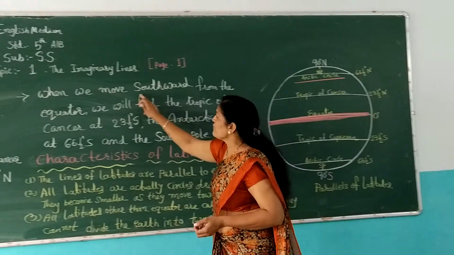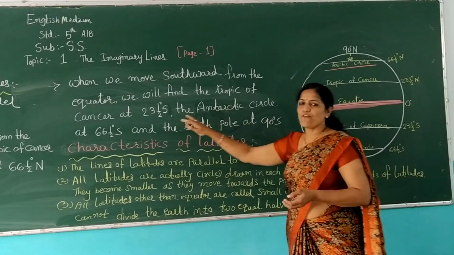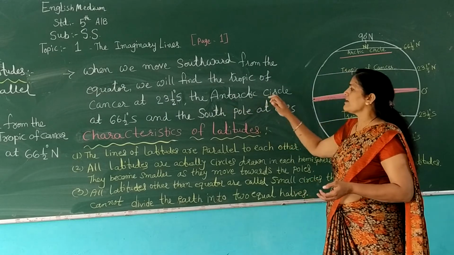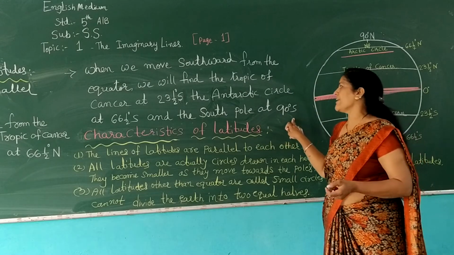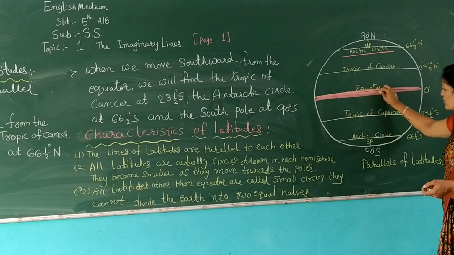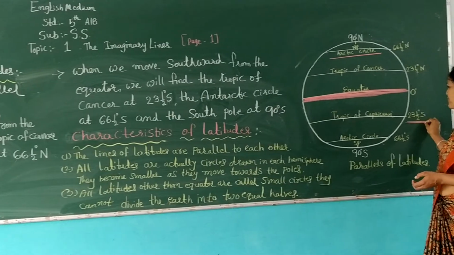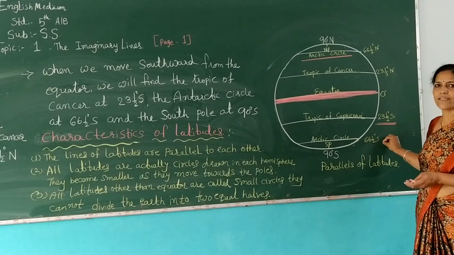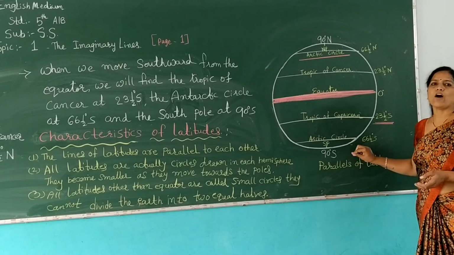Like this, when we move southward from the equator, we will find the Tropic of Capricorn at 23.5 degrees south, the Antarctic Circle at 66.5 degrees south and the South Pole at 90 degrees south.